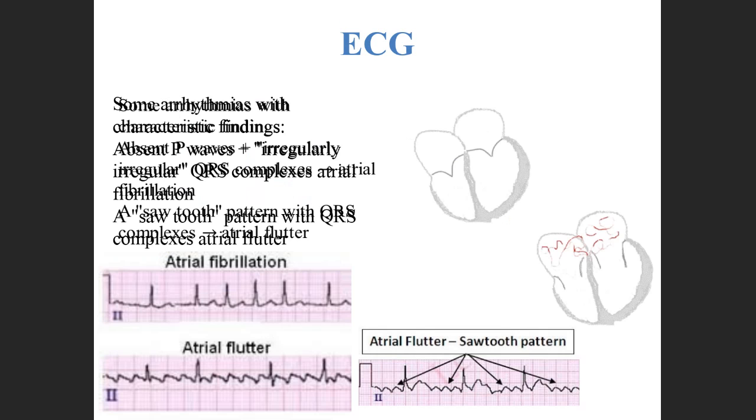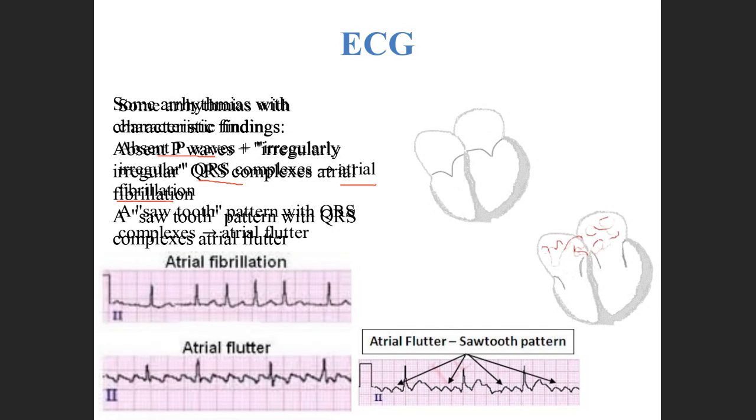Now, if the waves are irregular or any wave is absent, I've picked a few important examples. For example, if the P wave is absent in the graph, so you are seeing an ECG and you are not finding any P wave, and you are also seeing that the QRS complex is very irregular, then it denotes atrial fibrillation.